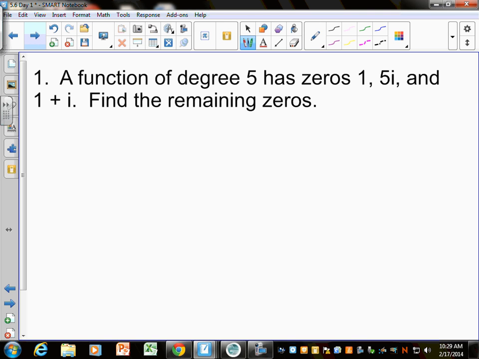So, finally, let's do an example. A function of degree 5 has zeros 1, 5i, and 1 plus i. Find the remaining zeros.